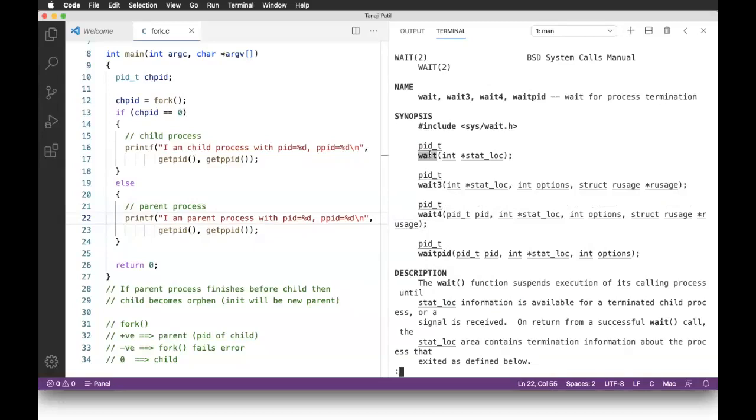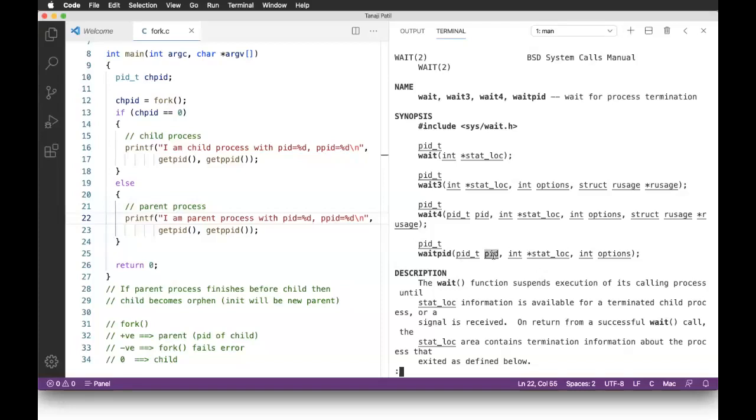If you have more than one child, then wait will wait until termination of any of the children. With waitpid, you can specify the PID of the child process you are waiting for. So you can specify, yes, I want to wait for this particular child. So that is waitpid.